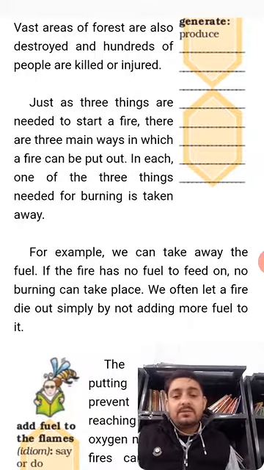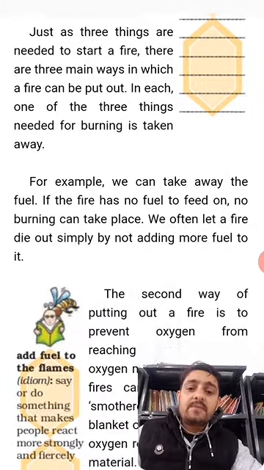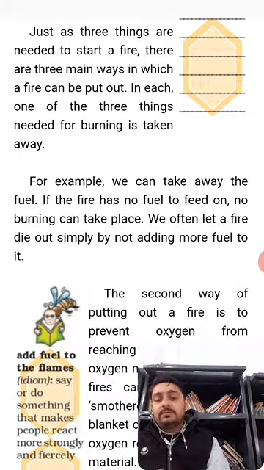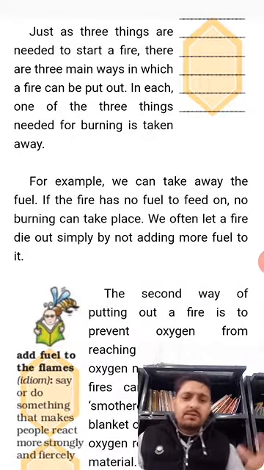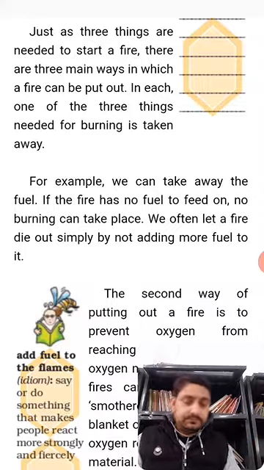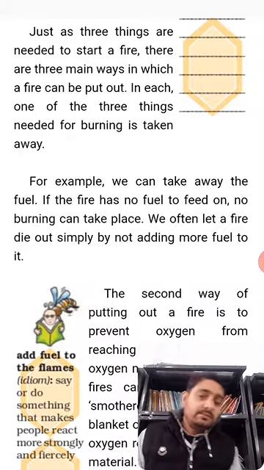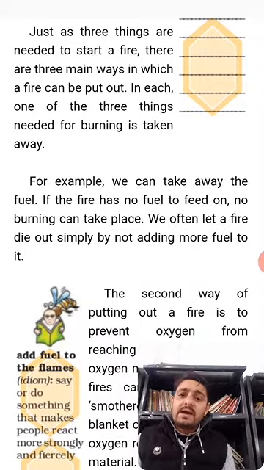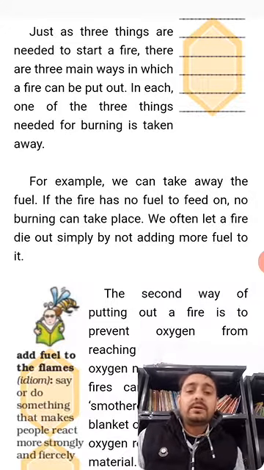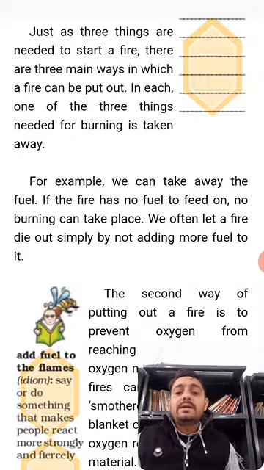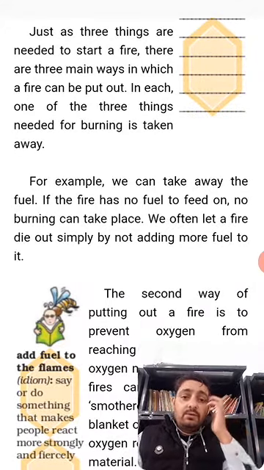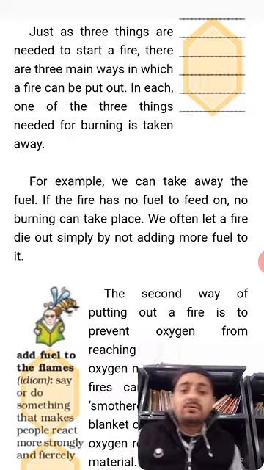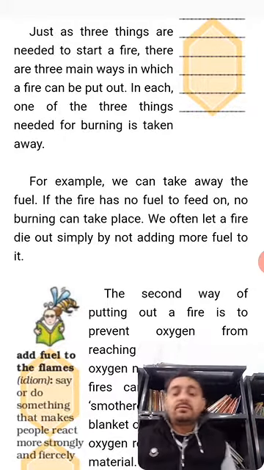For example, we can take away the fuel. By doing this, we can put out the fire. If the fire has no fuel to feed on, then no burning can take place. We often let a fire die out simply by not adding more fuel to it.